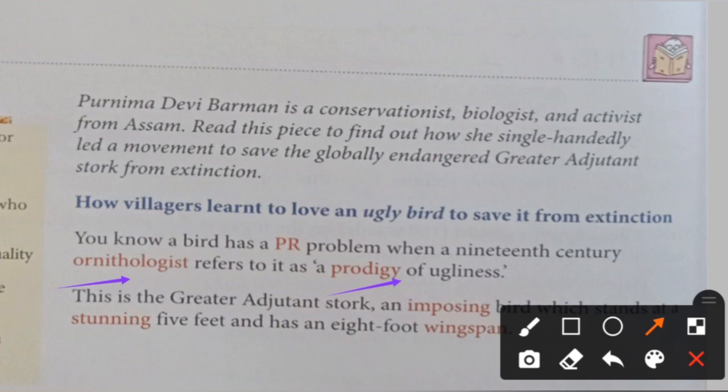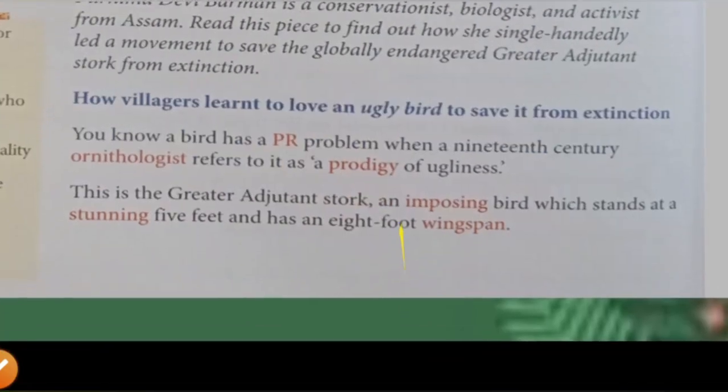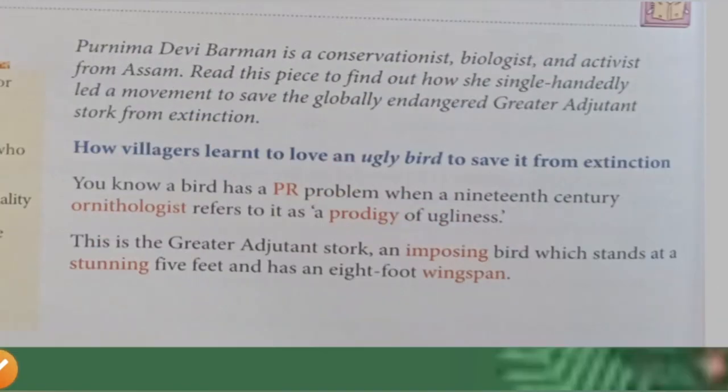This is the greater adjutant stork, an imposing bird. Imposing means very grand, even impressive in appearance. Once you see that bird, it's a very huge one, which stands at a stunning 5 feet. Stunning means very impressive. You can see the size, 5 feet, like our height, even 5 feet and somewhat. And it has an 8-foot wingspan.